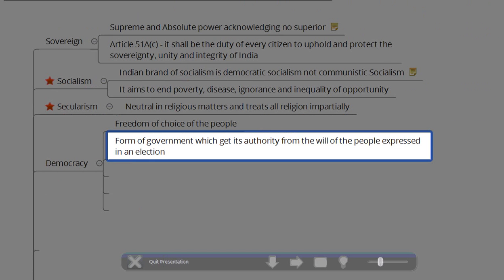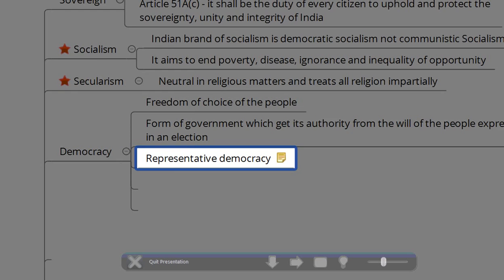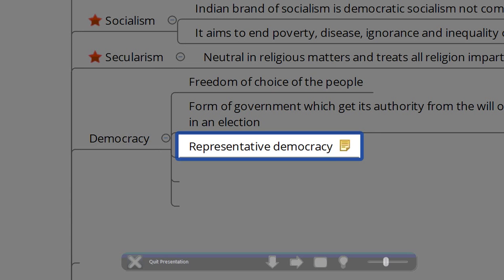It is a form of government which gets its authority from the will of the people expressed in an election. In India we have a representative democracy. We have two types of democracy: direct democracy, where the people themselves are the rulers and participate directly in important decisions, and representative democracy, where we elect our representatives. The representatives make laws and take decisions on behalf of the citizens who elected them. That's why India is called a representative democracy.